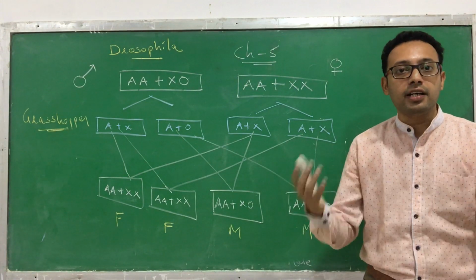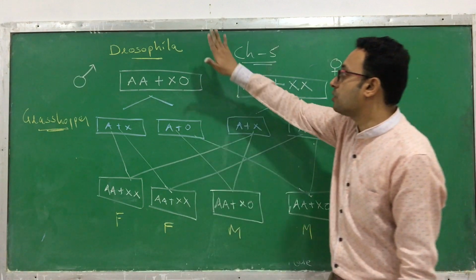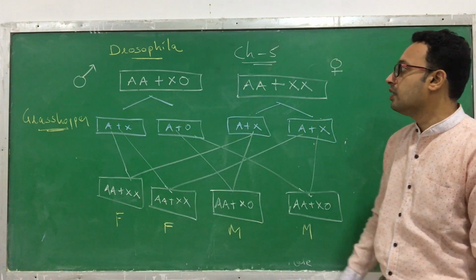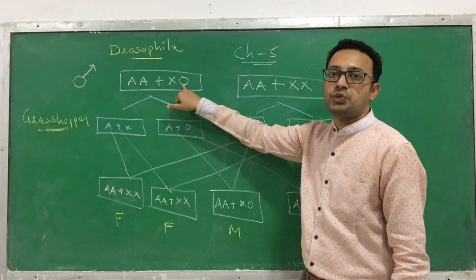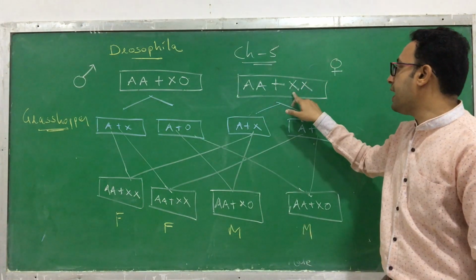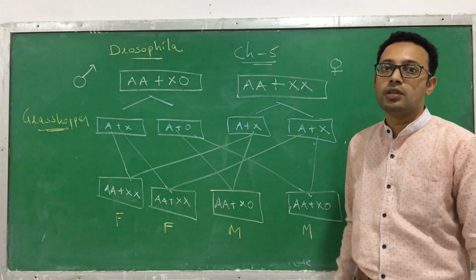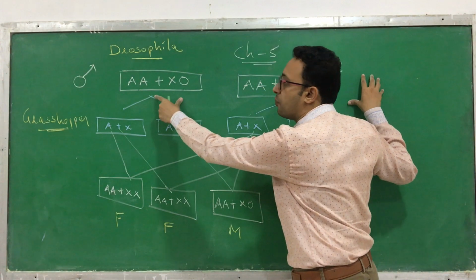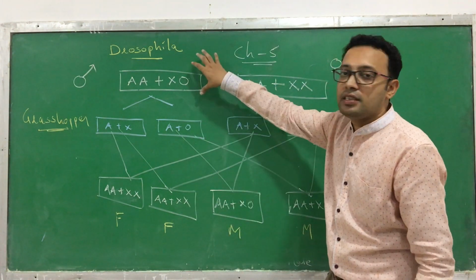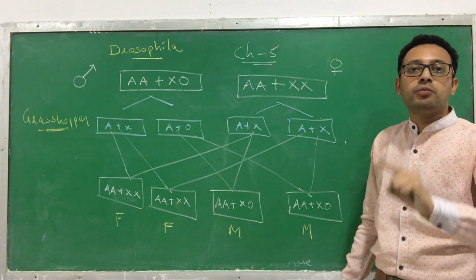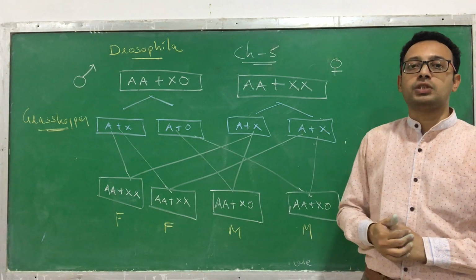The 23rd pair may be different, but the numbers are the same, 23 pairs. But if you observe Drosophila or the grasshopper, here there is only X, the other one is empty. That's why I have written 0. Here XX, so there are two chromosomes, here there is only one chromosome. So in the case of the grasshopper, the number of chromosomes also changes. In the male grasshopper, the number of chromosomes is one less than in a female grasshopper.